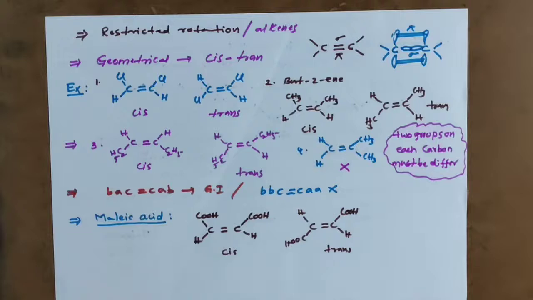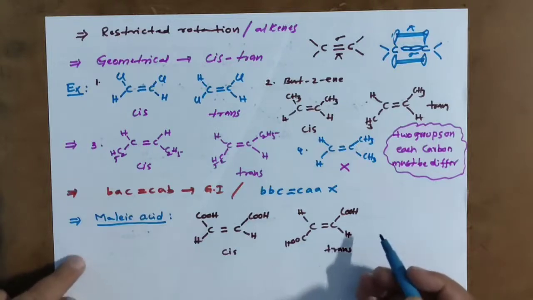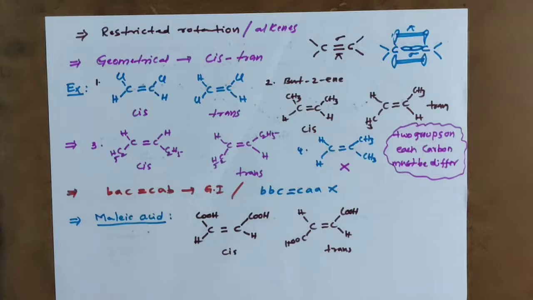Then for competitive purposes, how can we go about it? We have a formula to calculate the number of geometrical isomers. For functional group isomers, chain isomers, metamers and position isomers, we don't have a formula; we have to draw all the structures compulsorily. But for geometrical isomers, we have the formula, so no need to worry, no need to draw the structures.